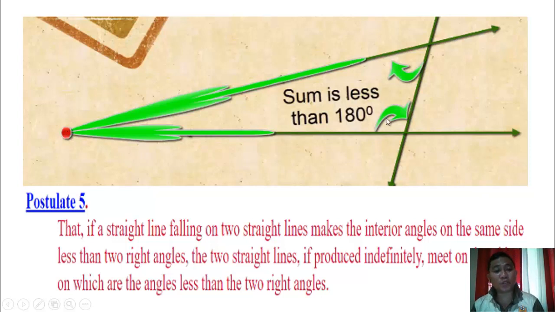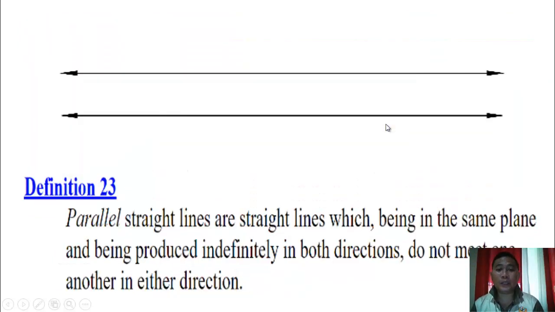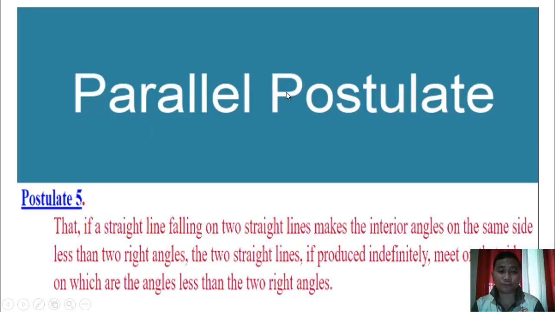This fifth postulate is related to definition 23. Sabi ng definition 23 ni Euclid, parallel straight lines are straight lines which, being in the same plane and being produced indefinitely in both directions, do not meet one another in either direction. Kaya tinawag din itong parallel postulate, itong fifth postulate.